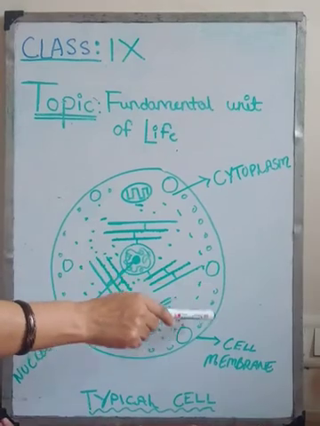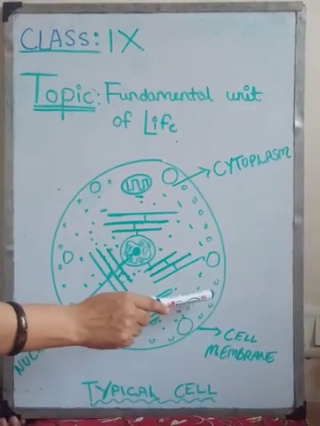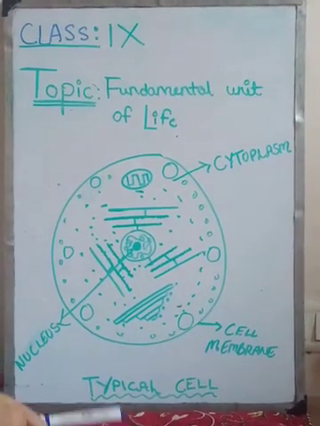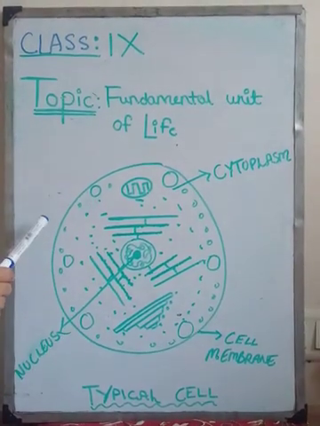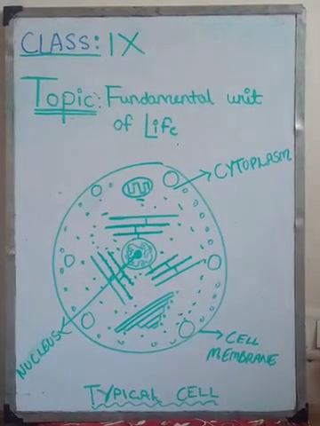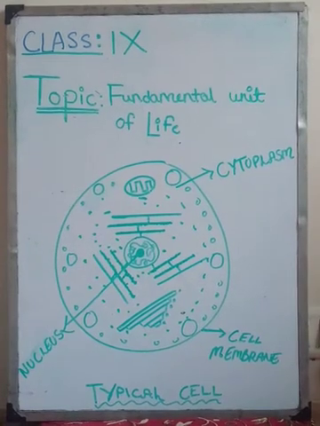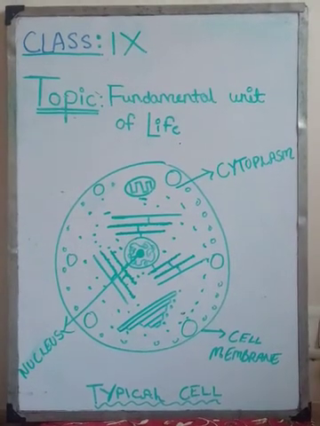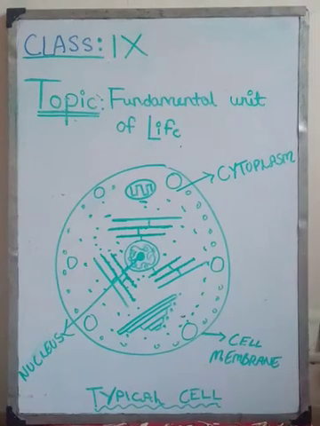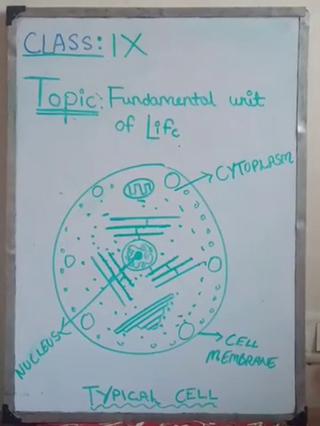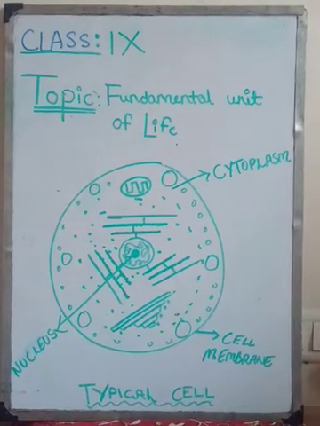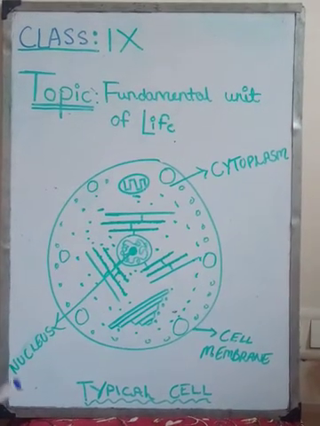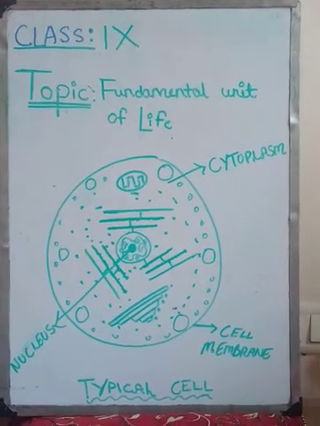So we have understood that the function of the cell membrane is to control the entry and exit of the substances within the cell. Along with it, there is a cell wall present in the plant cell. The cell wall is a rigid, hard structure which surrounds the plant cell, and it is exclusively found in the plant cell. The function of the cell wall is to provide rigidity and turgidity to the cell.